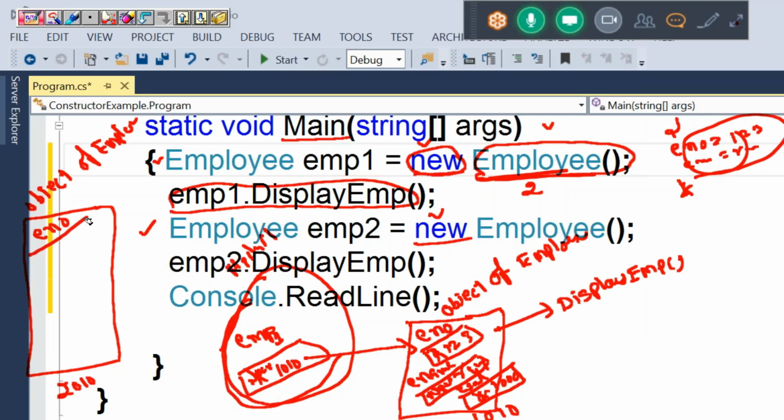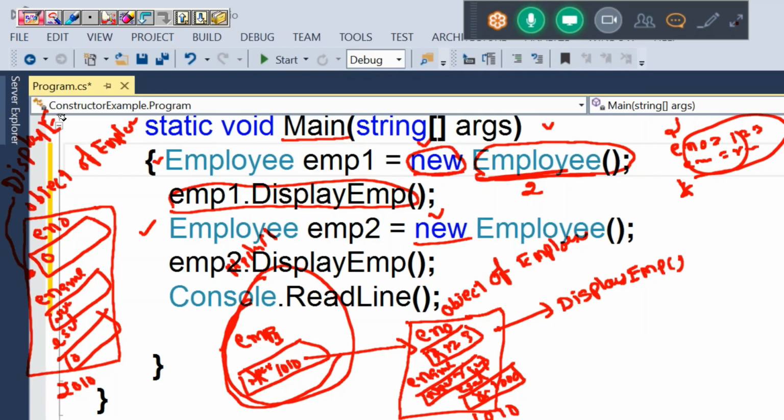Number one, eno, default value 0. Number two, ename, default value null. Number three, esal, default value 0. This object is holding the address of a method. What is that method name? displayEmp.